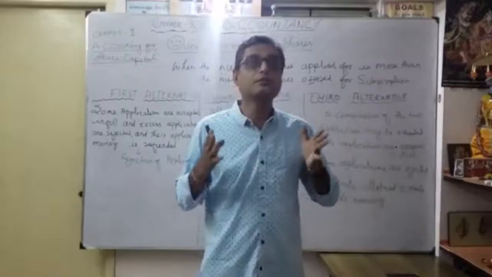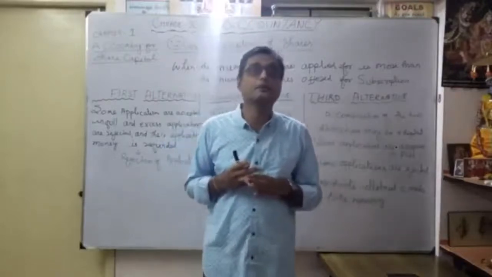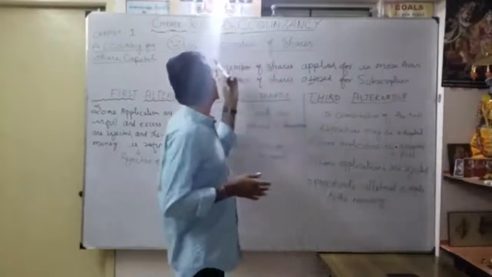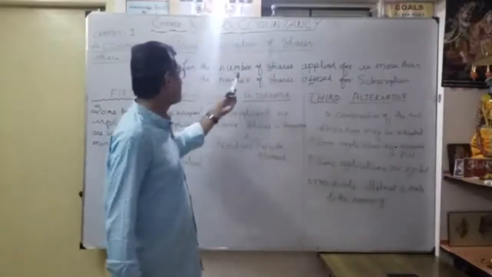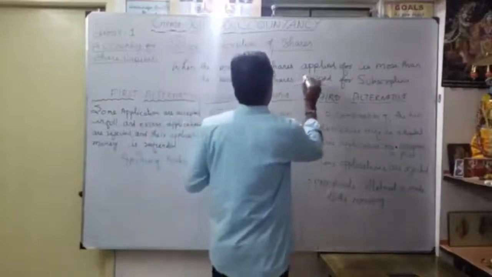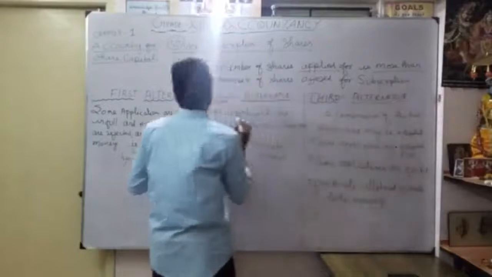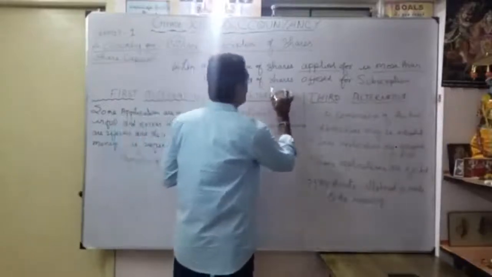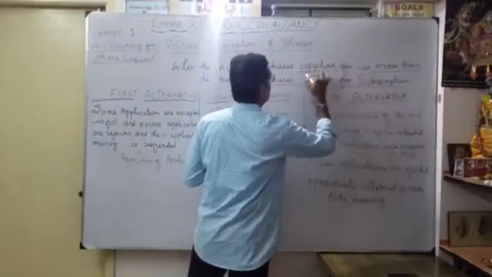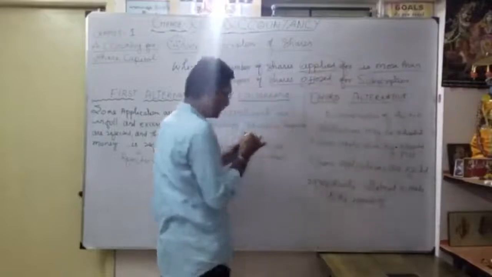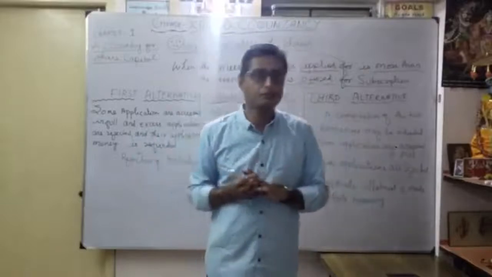We are going to give the treatment according to accounting for share capital, which is very important for over subscription of shares. I repeat once again: when the number of shares applied is more than the number of shares offered for subscription. When the offered is more than applied, it is not an issue.